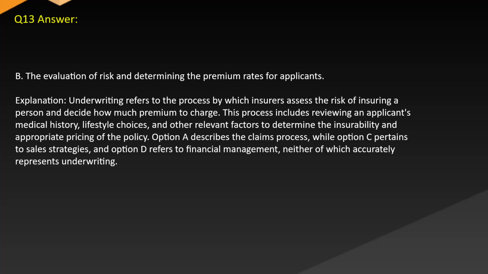Option A describes the claims process, while option C pertains to sales strategies, and option D refers to financial management, neither of which accurately represents underwriting.